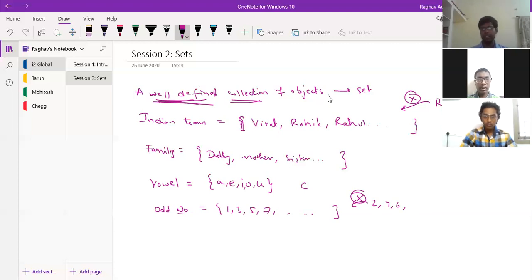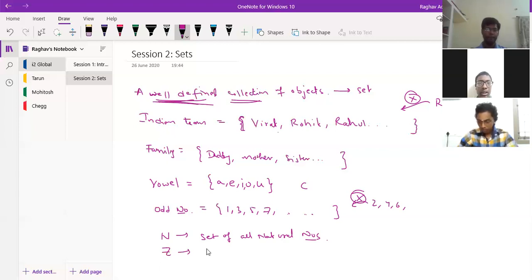Now in mathematics, we come across generally different sets. Say, we have N. This is the set of all natural numbers. You can write in your notes parallelly. I hope you have a notebook and a pen. So this is the set of all natural numbers. Now suppose I have Z. What is Z? This is the set of integers.